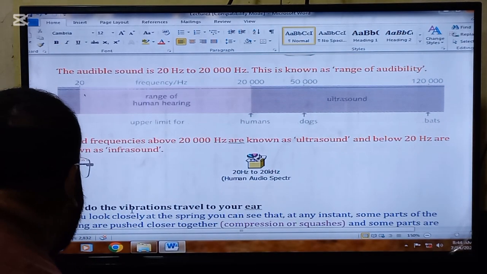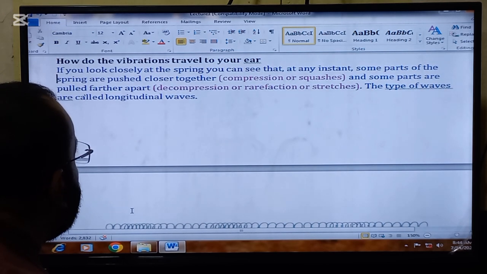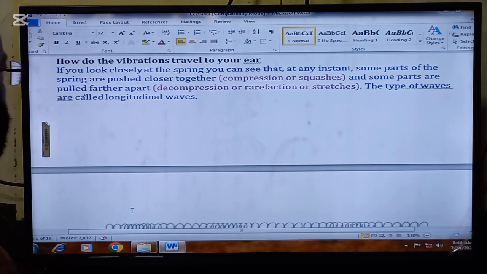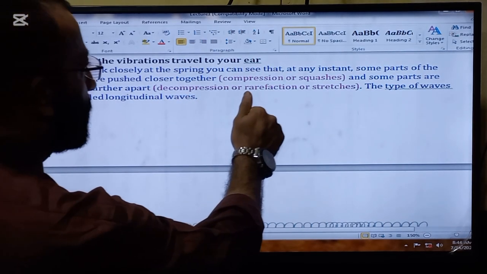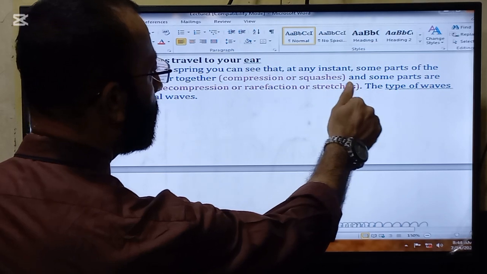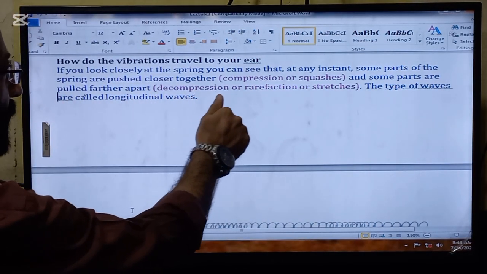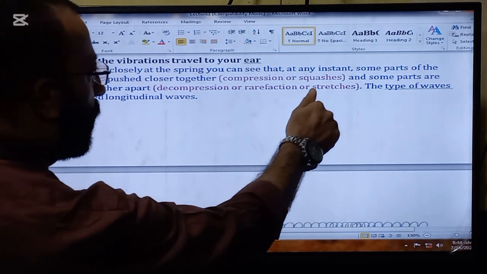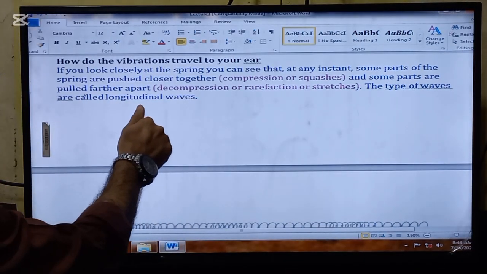Next topic in the lecture is how do the vibrations travel to our ear. If you look closely at the spring, you can see that at any instant, some parts of the spring are pushed closer together. That is called compressions or squashes. And some parts are pulled further apart.